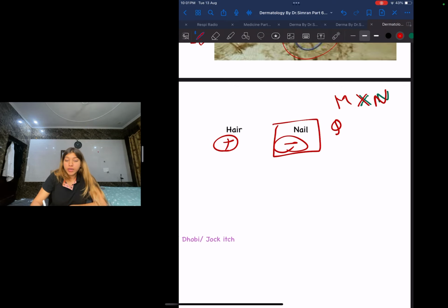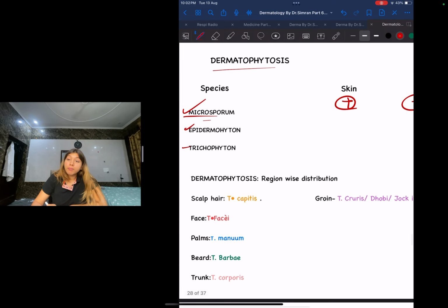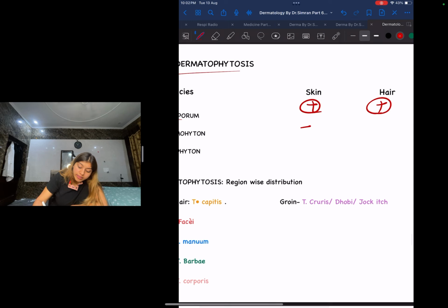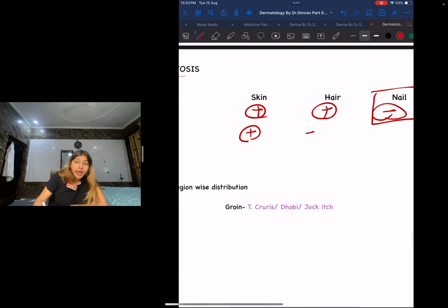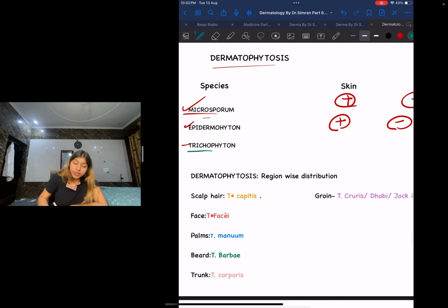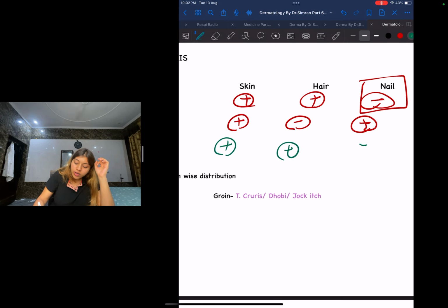This is important. Next guys, epidermophyton. Epidermophyton guys is going to be different. They are going to have skin manifestations but no hair manifestations, but they will have nail manifestations. And next guys, you remember trichophyton. The word tricho means three. Tri means three. So there is going to be all three involvement of your skin, hair and your nails. This is what you need to remember.